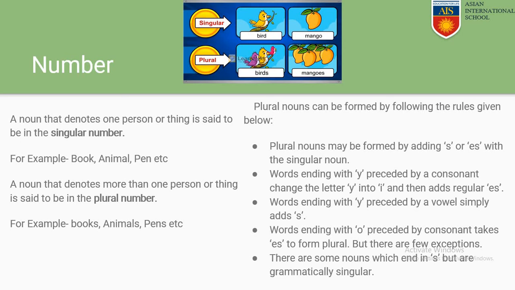Second rule is: words ending with y preceded by a consonant change the letter y into i and then add es.